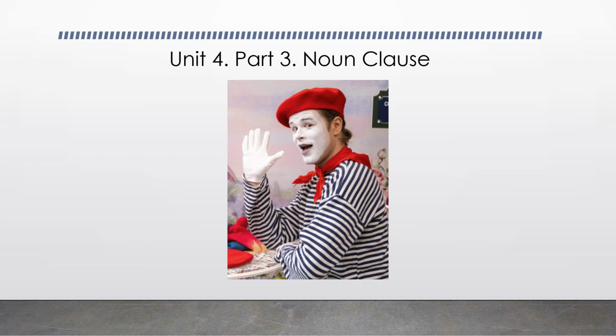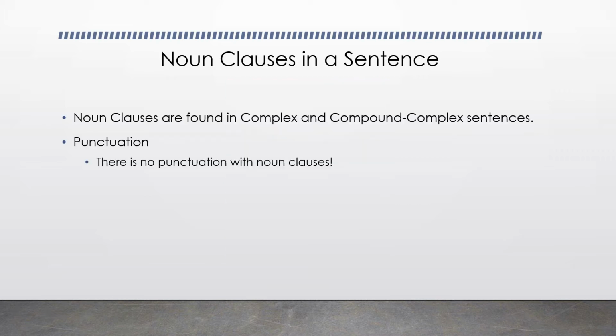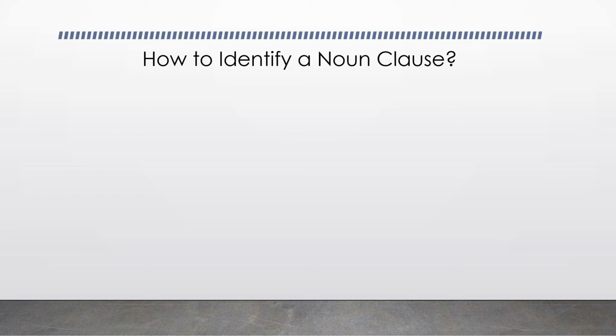In this video, we will talk about the third type of dependent clauses, noun clauses. Noun clauses are found in complex and compound complex sentences, and they do not require any punctuation, which makes it much easier. How do we find a noun clause in a sentence?